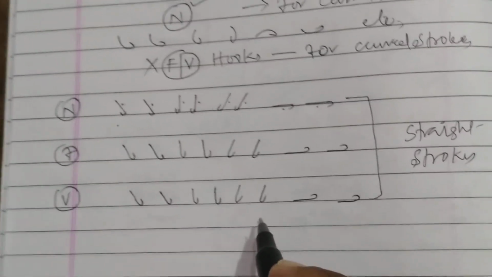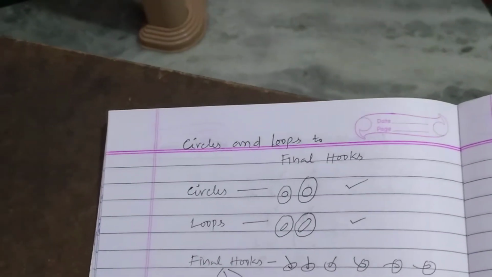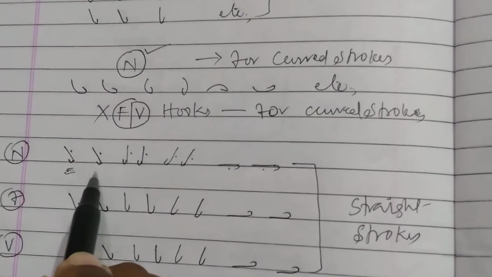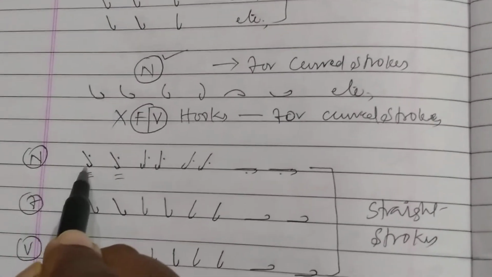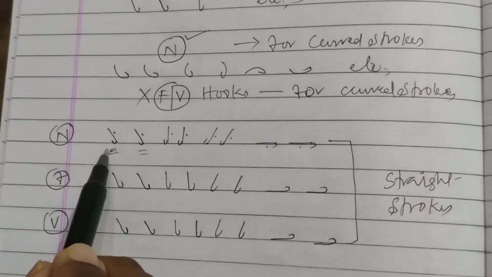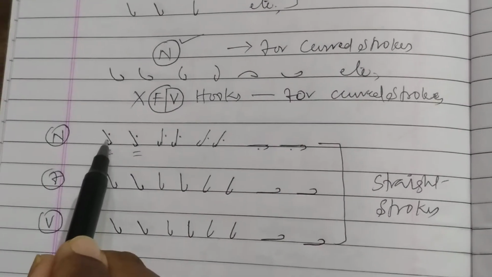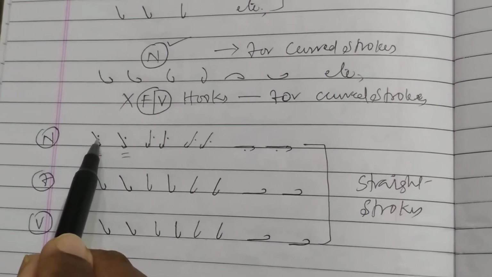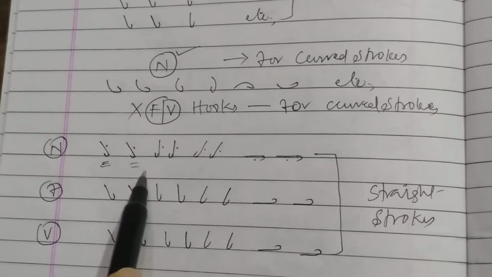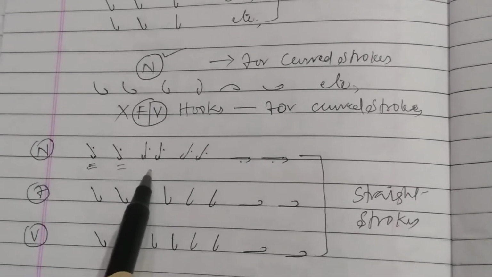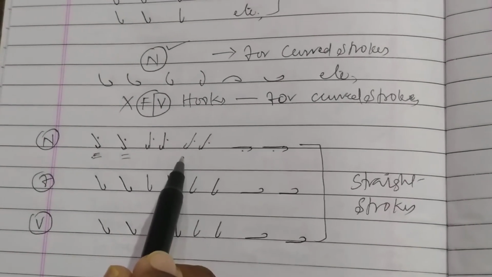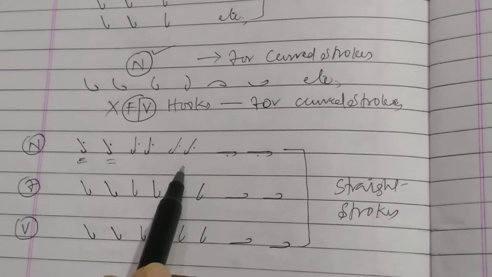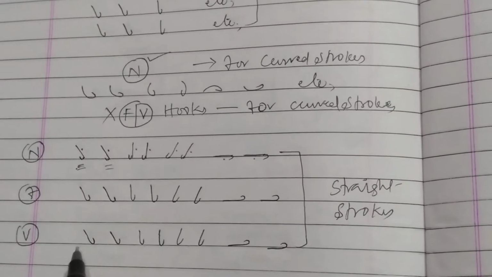Now we are discussing circles and loops to final hooks. Now I am adding circles to final hooks. This is called a final hook only. These are all final hooks. Now I am adding circles. Actually how we can pronounce it: P, A sound and N hook. It is called pen, ben, ten, den, chain, jane, cane, gain.